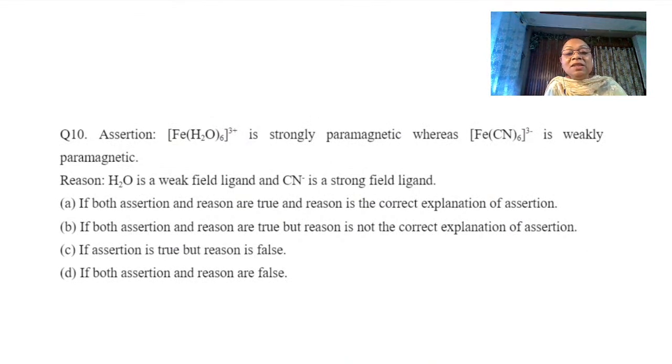Last but not the least, [Fe(H2O)6]3+ is strongly paramagnetic, whereas [Fe(CN)6]3- is weakly paramagnetic. Definitely correct, because water is a weak ligand, so most of the electrons will remain unpaired. And the reason: H2O is a weak ligand and CN is strong. And if there are a lot of unpaired electrons, it is definitely strongly paramagnetic. So yes, A is the correct answer.